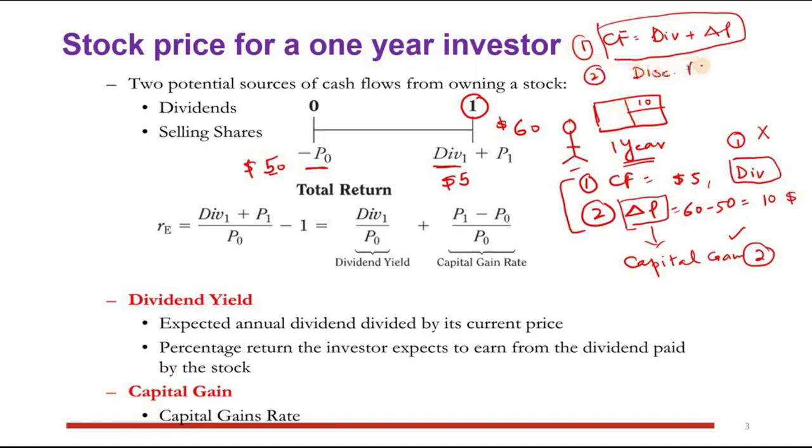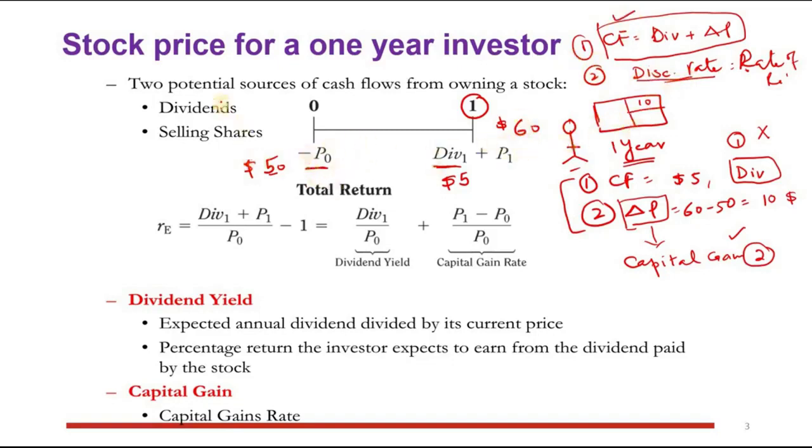Discount rate, we don't know, right? So it means what is the discount rate, or we can also say what is the rate of return, we need to calculate. Okay, so this thing we know, and this thing we will study in the next slides.